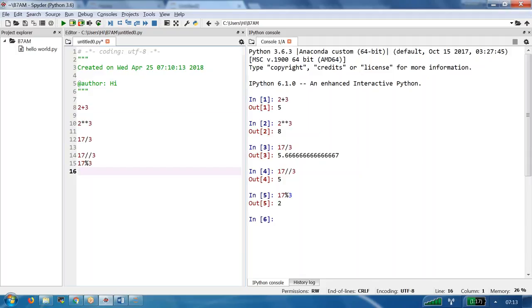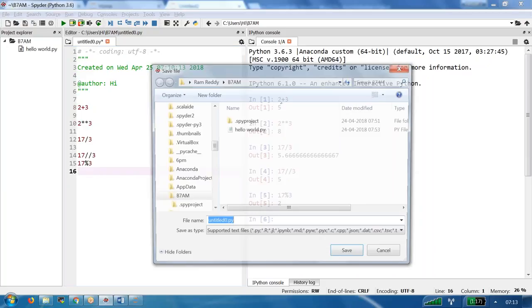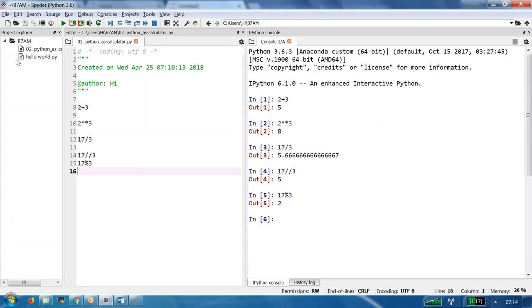And for our reference, I recommend you store each and every file in our project. Yesterday we created the project. I am trying to save this one. Go to the File menu, there is a Save option. I am saving, and now it is saving into our project. I am giving the name as Python as calculator, since we are using Python as a calculator. For better understanding, organizing things is very important. So I am saying 01 dot like this, so that the sorting order is automatically maintained. For this also I would like to change the name here.